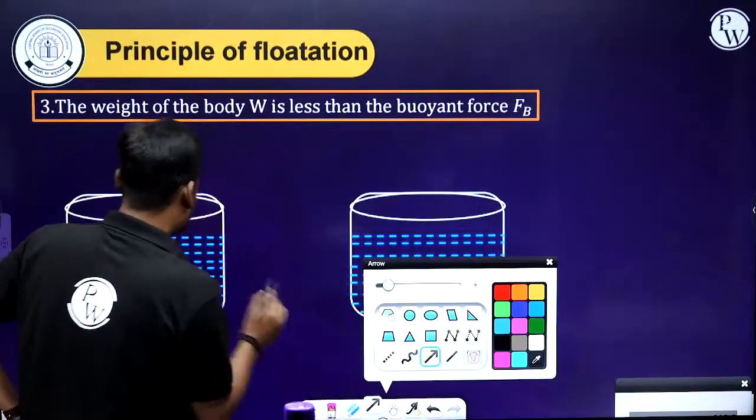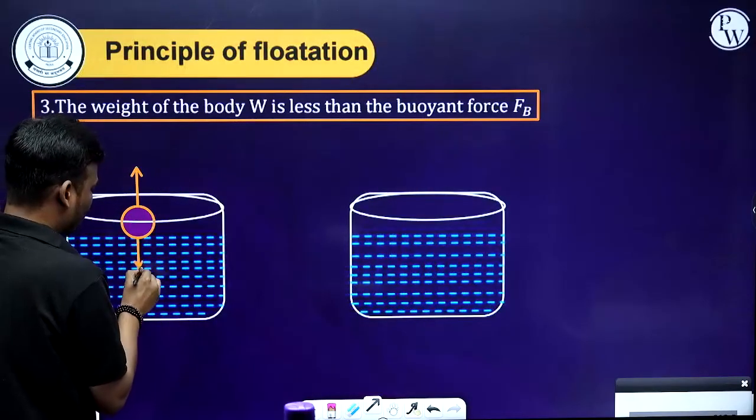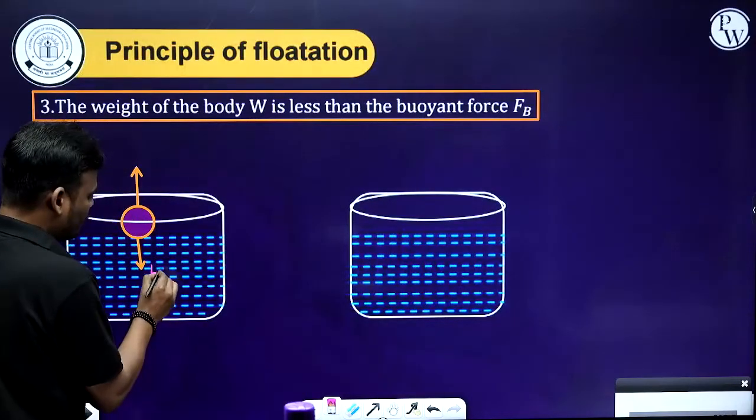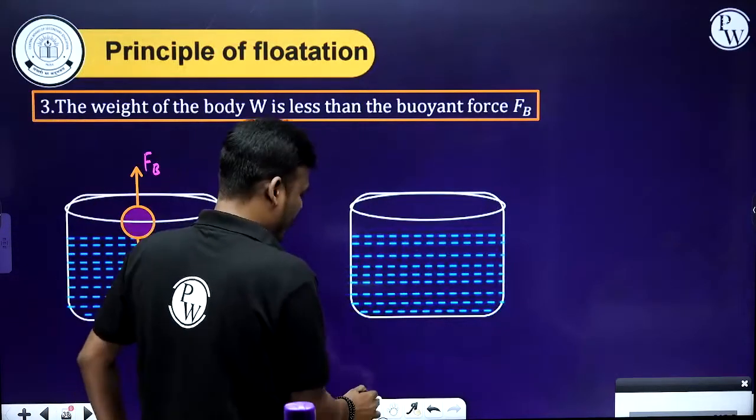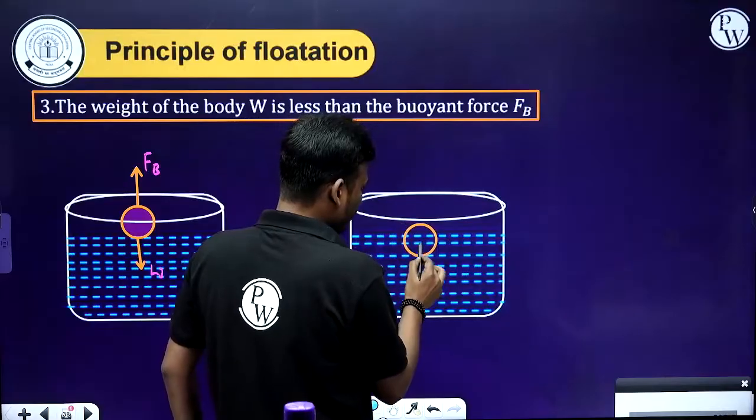Again, on this there are two forces acting. One is the upward force, another is the downward force. The downward force we call the weight of the body, and the upward force we call the buoyant force of the liquid.